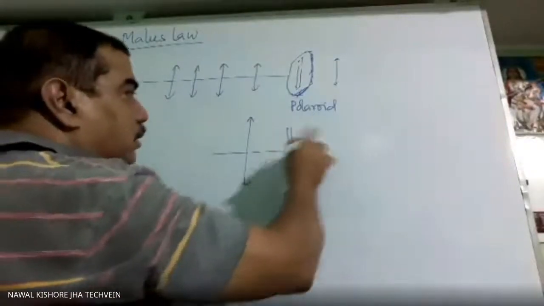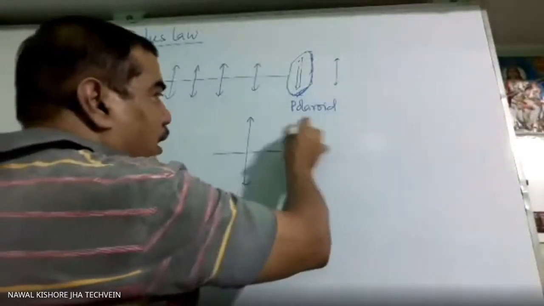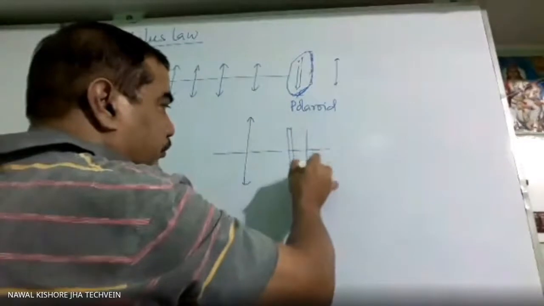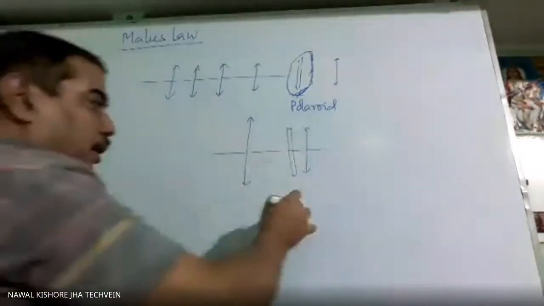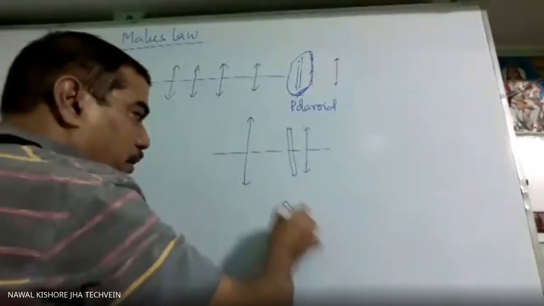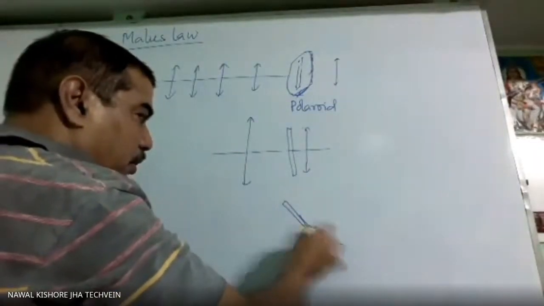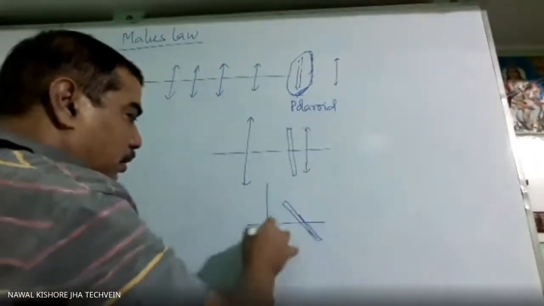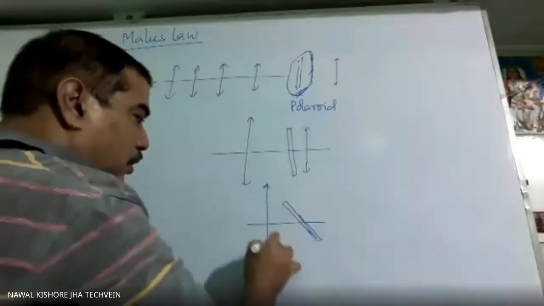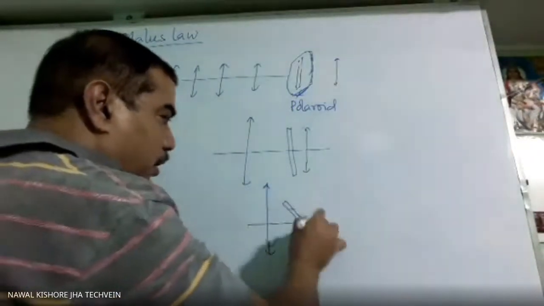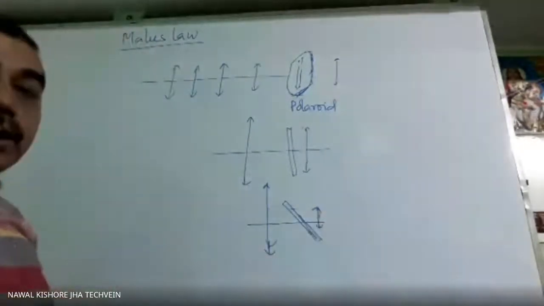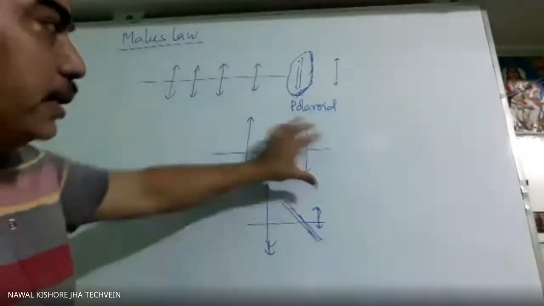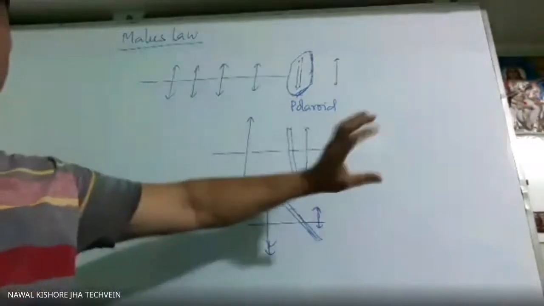Now the intensity will be reduced. If it is rotated a little more, again it is reduced. If we keep on rotating, the intensity on this side will keep on changing.